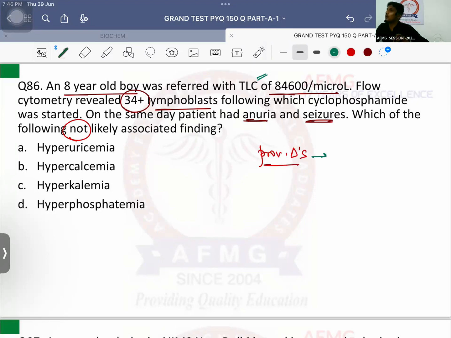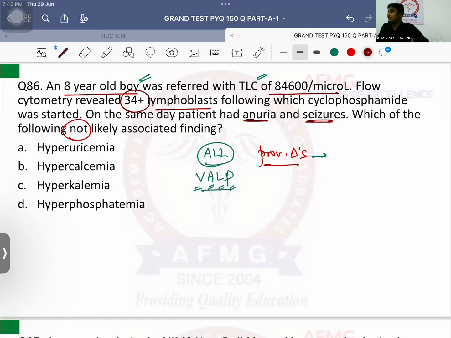That means it is a case of WBC malignancy. WBC malignancy is known as leukemia. Which leukemia occurs in a child? ALL. For ALL, definitely VALP therapy is started. I hope all of you are quite aware. V for vincristine, A for adriamycin, L for L-asparaginase, P for prednisolone. These are the chemotherapy regimen started in ALL.